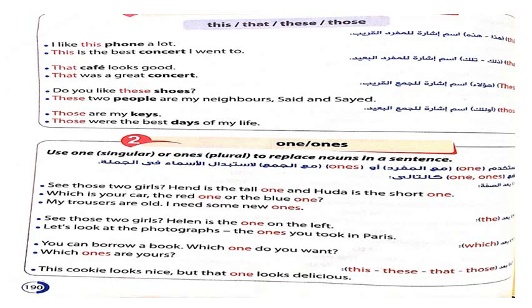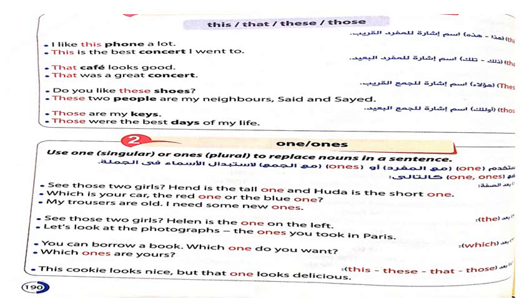Helen is the one on the left. Let's look at the photographs, the ones you took in Paris, and so on. The last exercise tells you, this cookie looks nice, but that one looks delicious.